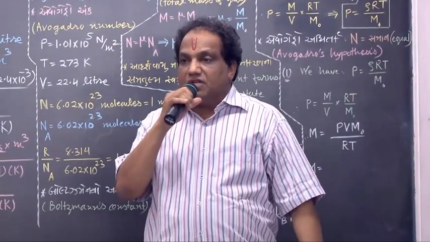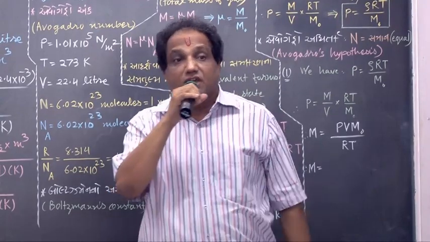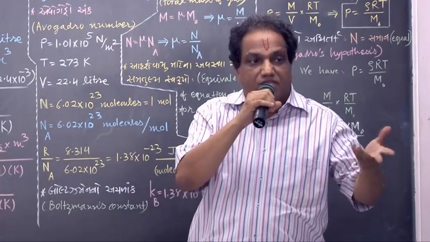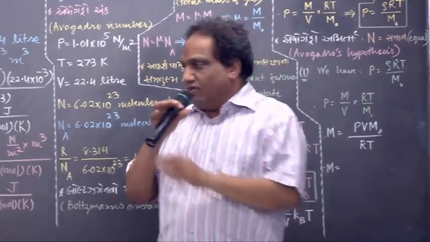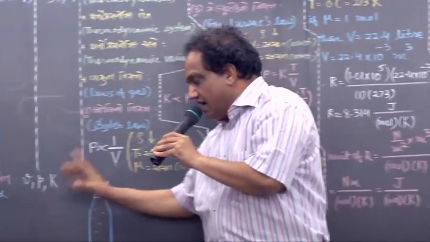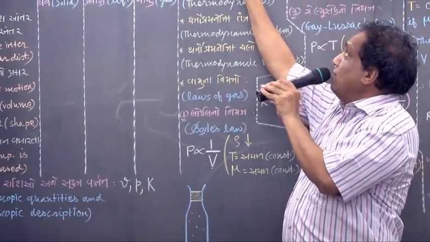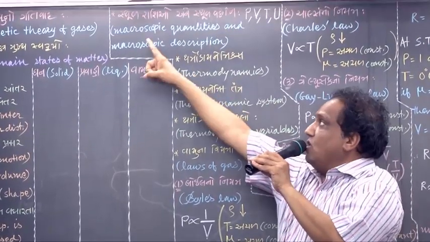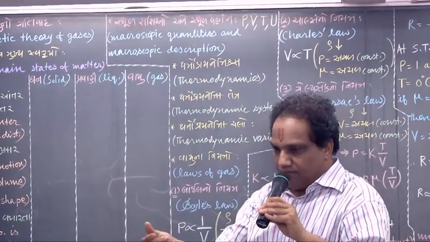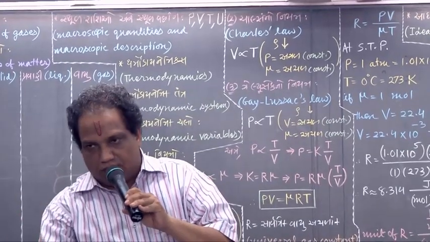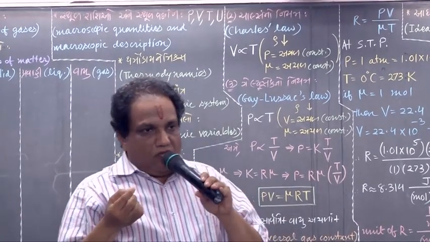So how did you get pressure? You started with momentum. Momentum comes afterwards, after velocity. So when you start with velocity, momentum, kinetic energy, ultimately you reach pressure. So pressure is called a macroscopic quantity.